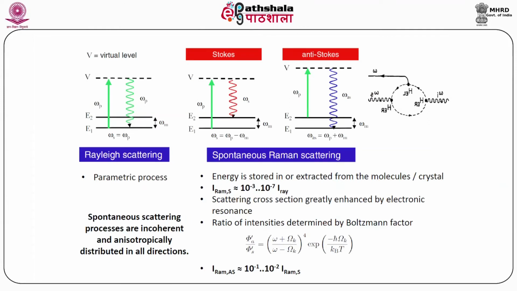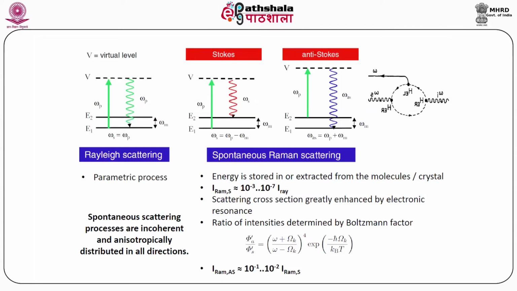Here we try to describe all three types of scattering in detail. The first is the Rayleigh scattering. You can see here the two energy levels up and down are almost the same, and it is a parametric process in which a spontaneous scattering process is incoherent and anisotropically distributed in all directions.